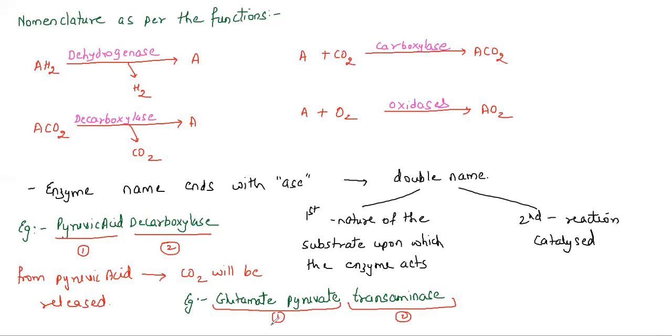So what exactly will be happening here? From the glutamate pyruvate, there will be transfer of an amino group. Remember, in transaminase there is transfer of an amino group. So this becomes a very important part. In this way, you can do the nomenclature of the enzymes.